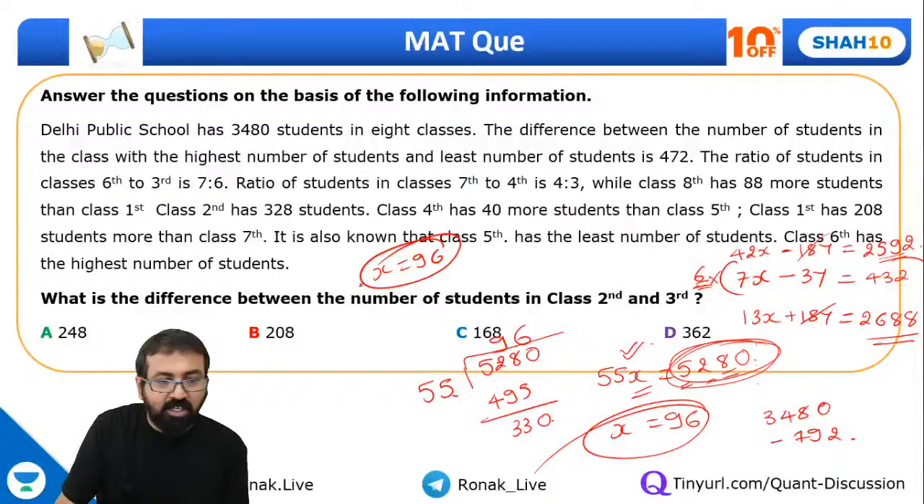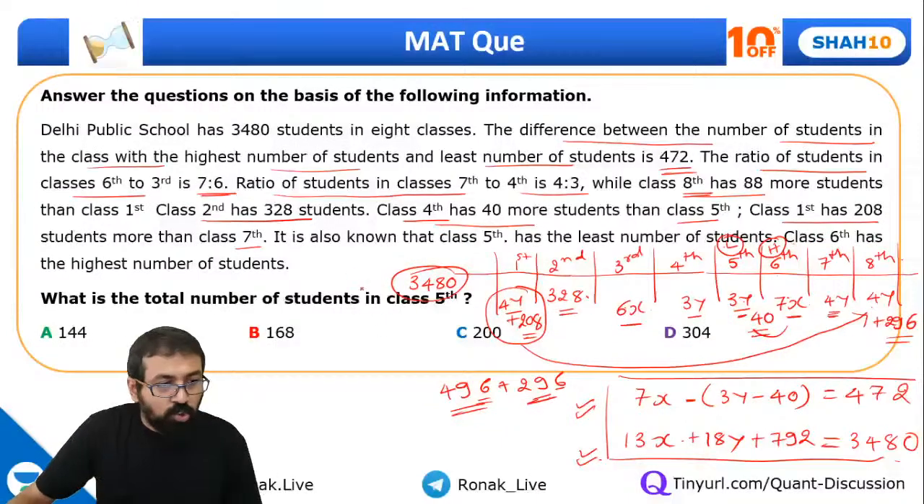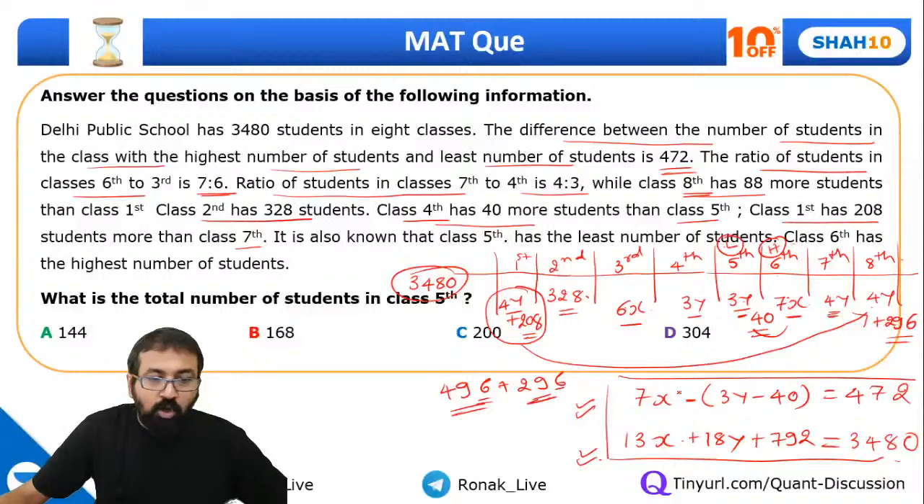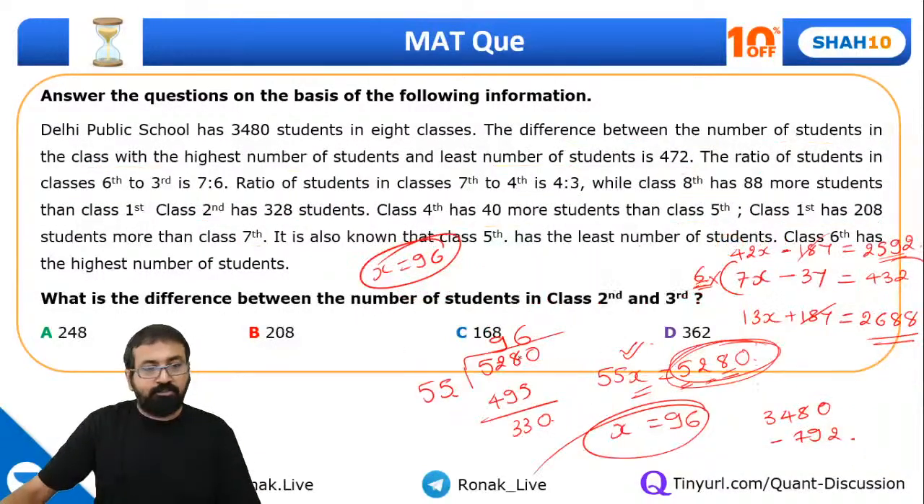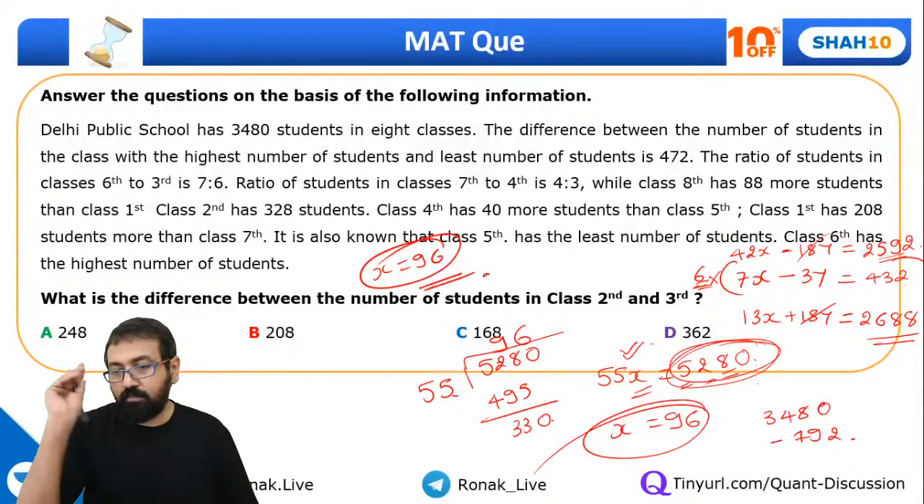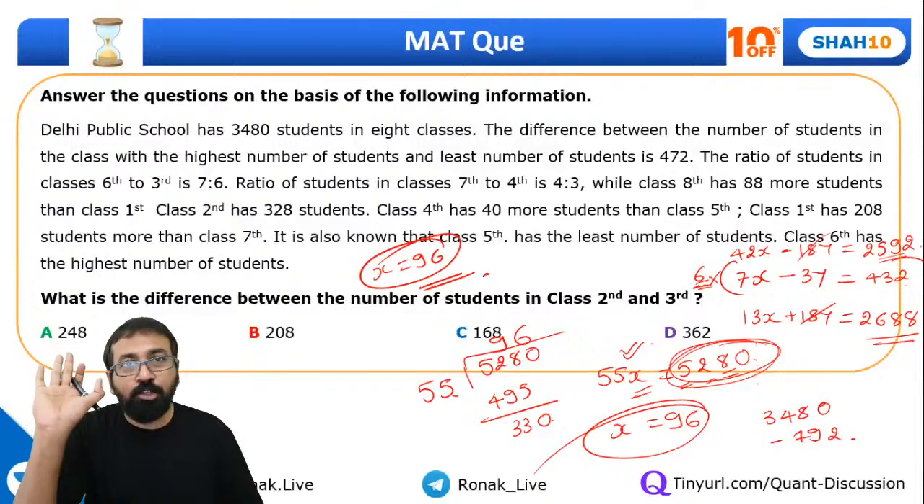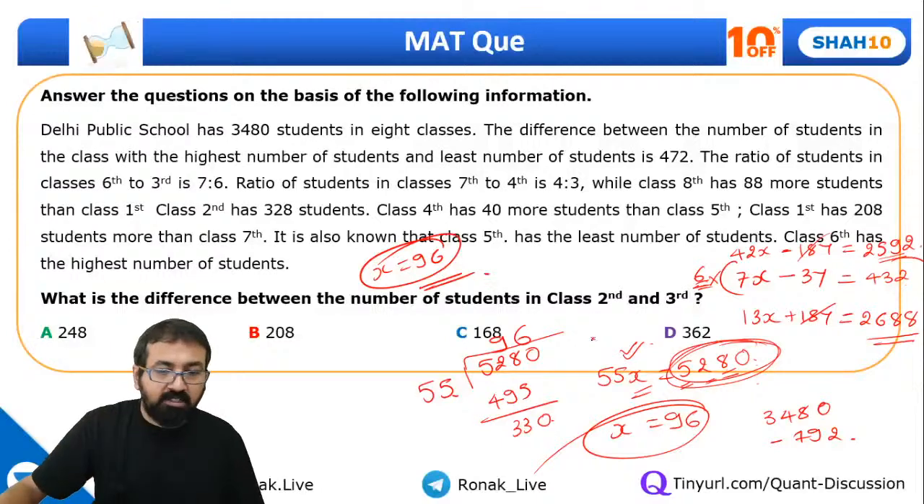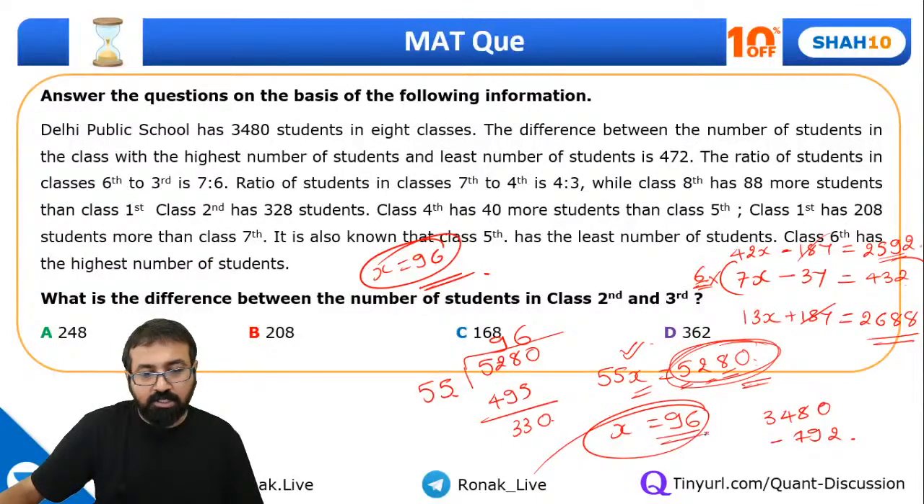Now let's quickly figure out what the values are. So what is the total number of students in the 5th class? We got the value of x, so I'm sure you can find the value of y. This is correct. Everyone, are you okay with this? Have you all understood? So the answer, this is correct. Now there is no mistake in the calculation, right?